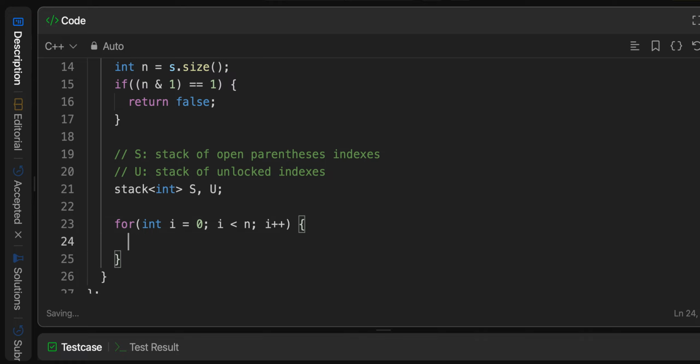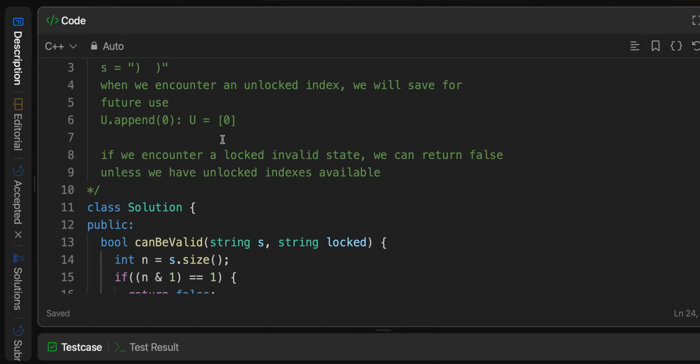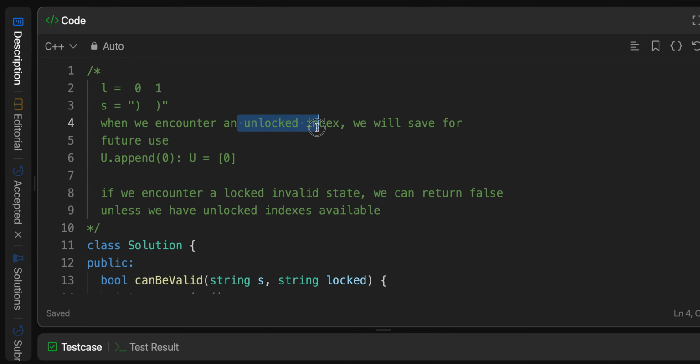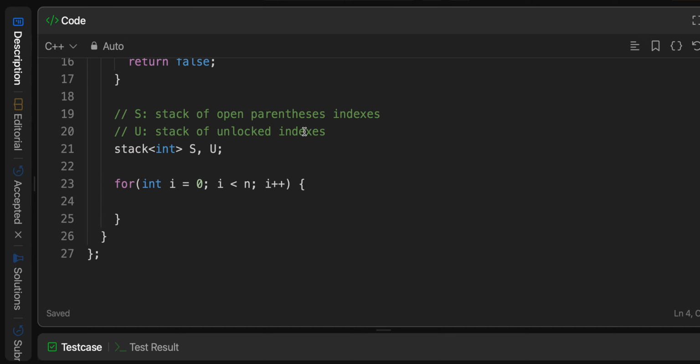What's most valuable is having these unlocked indices, so we'll check for those first. If locked of i equals unlocked, then we can add it to our stack.